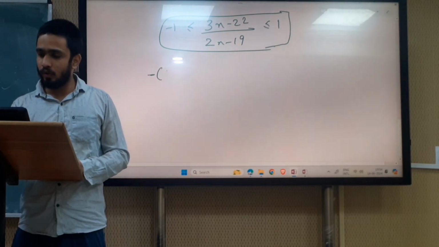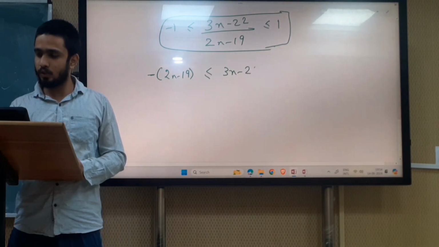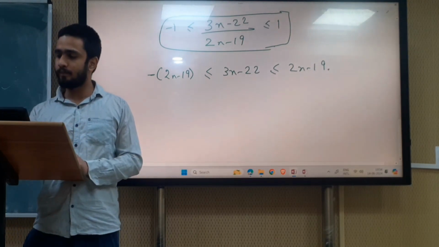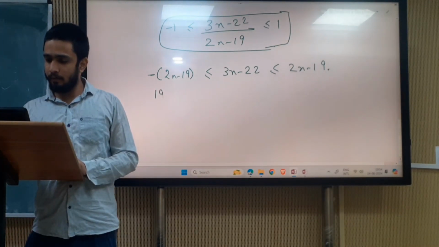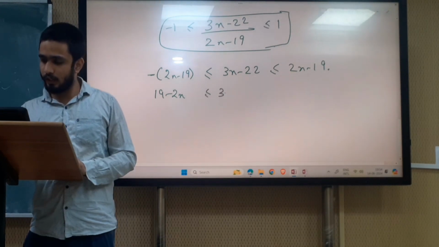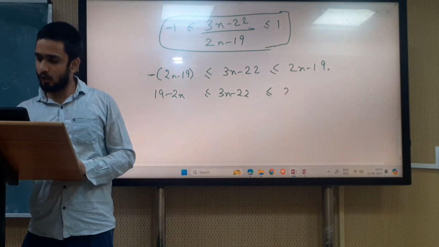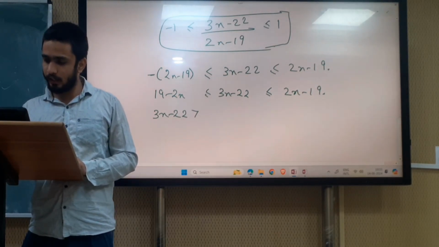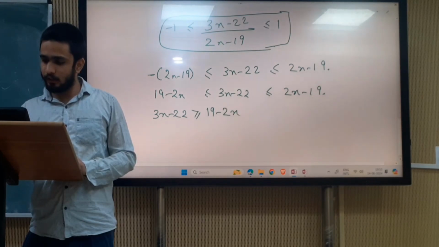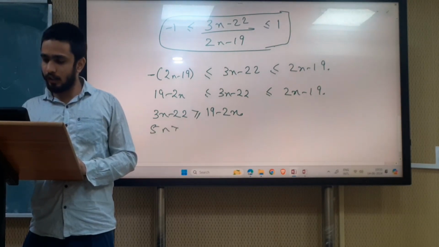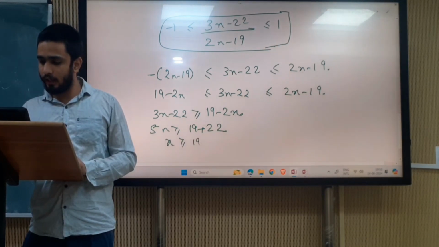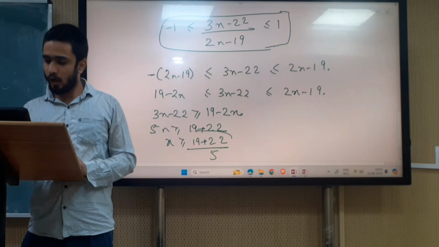So minus of (2x minus 19) is less than or equal to 3x minus 22, which is less than or equal to 2x minus 19. So 19 minus 2x is less than or equal to 3x minus 22. So 5x is greater than or equal to 19 plus 22, so x is greater than or equal to 41 by 5.